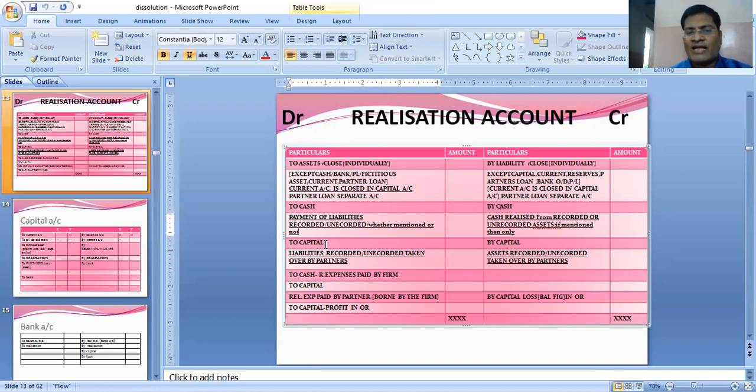Then if any partner has taken away any liability, then realization to capital. If any asset is taken over by the partner, then by capital in the realization account. If there is any realization expense, then to cash, realization expenses paid by the firm. To capital, if the realization expense is paid by the partner and borne by the firm. That we will do in the realization part only. And if there is any profit, then to capital, profit on realization is transferred in the old ratio among the partners. Or by capital, if there is a loss in realization, it will be transferred to the partners' capital accounts in the old ratio.